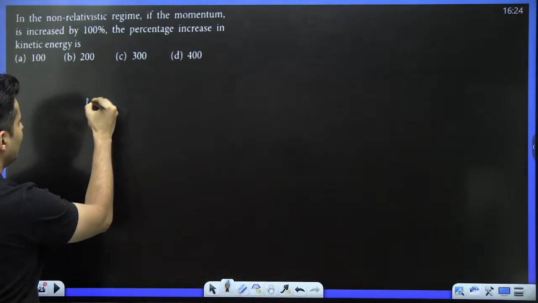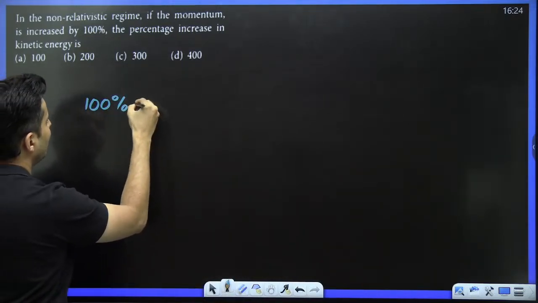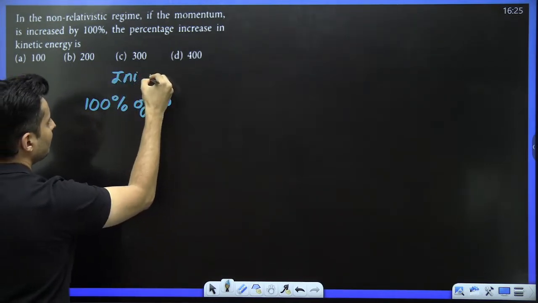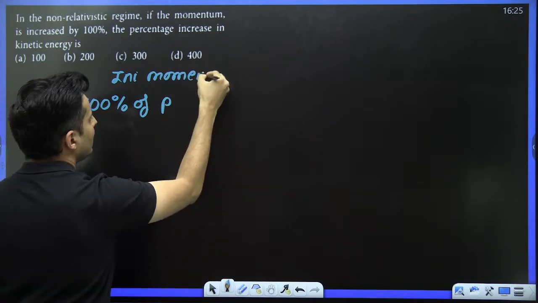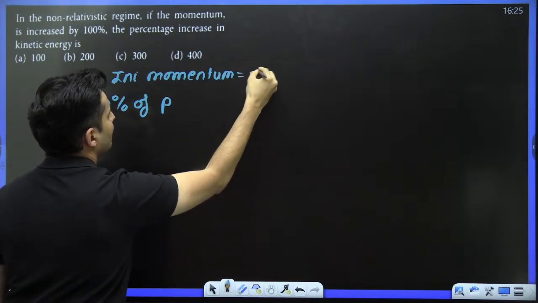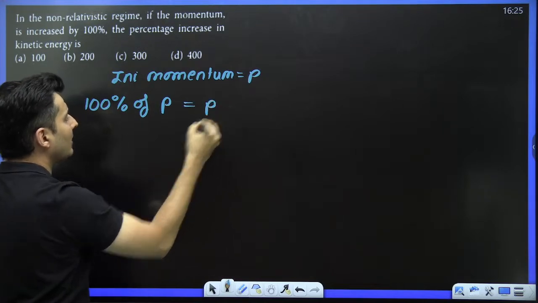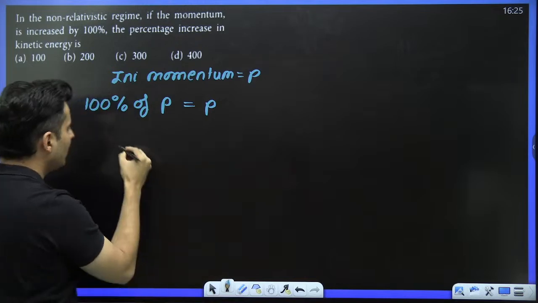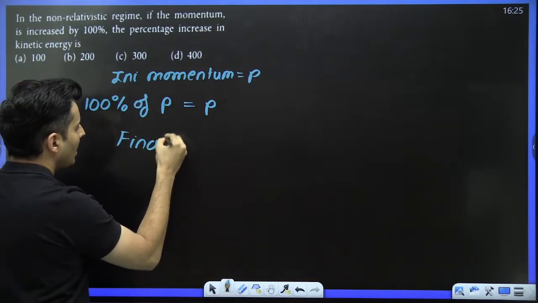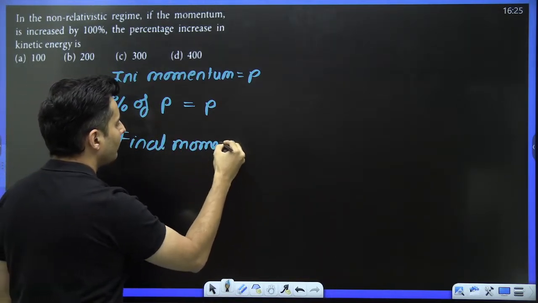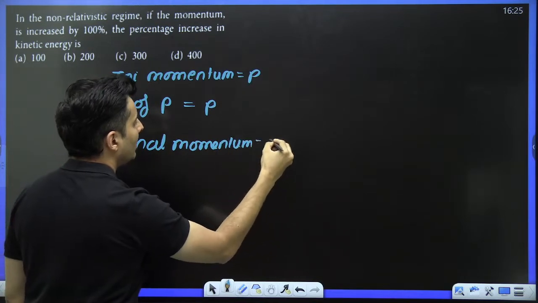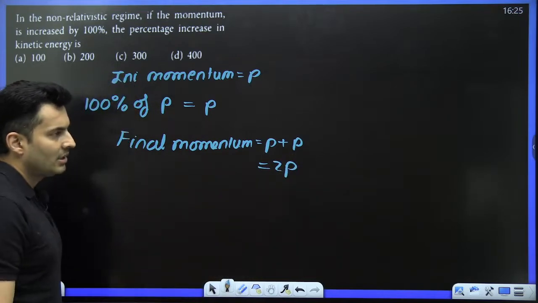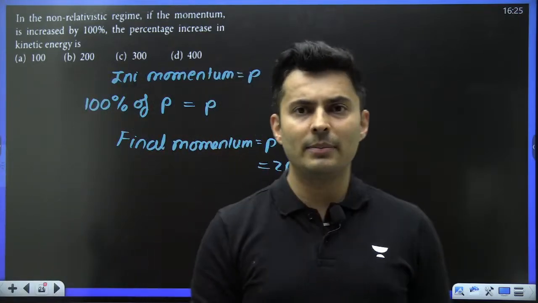See, understand the meaning of it. If initial momentum is P, 100% of P means P. So increased by 100% means you have increased by P. So can I say final momentum is original momentum plus the increase? That means it will be 2p. It is basically 2p. Everyone with me?